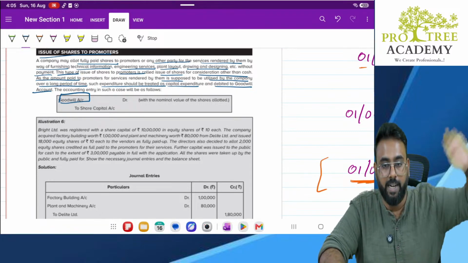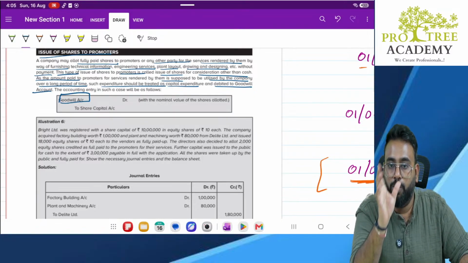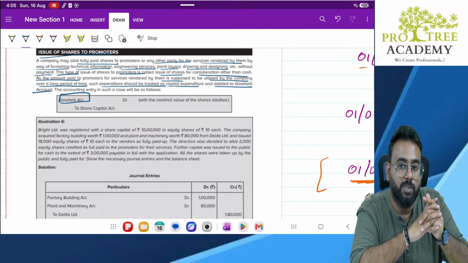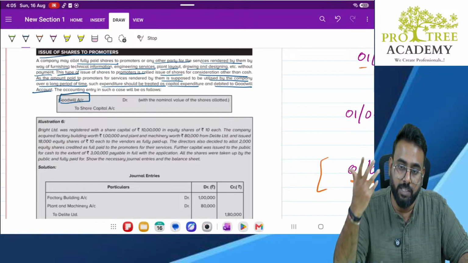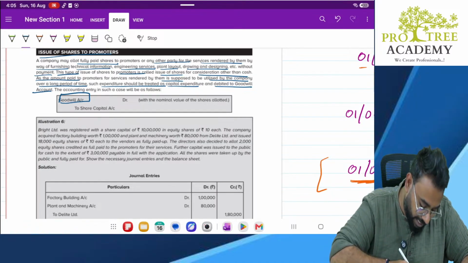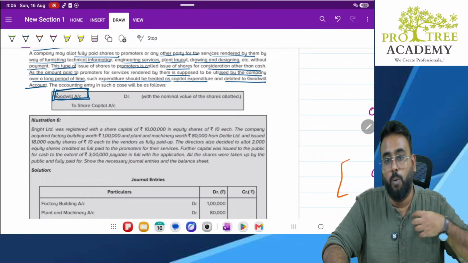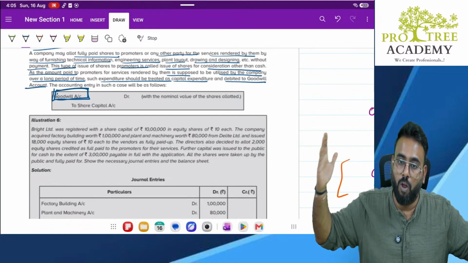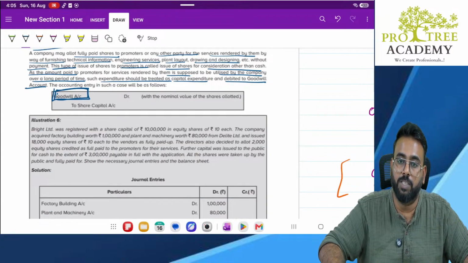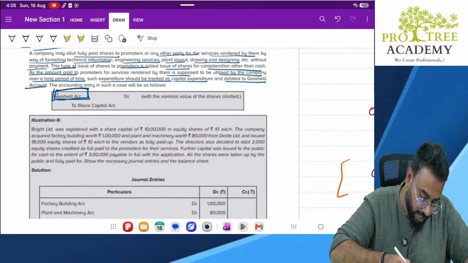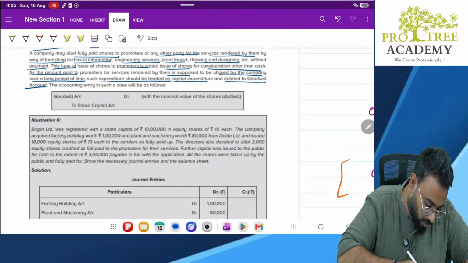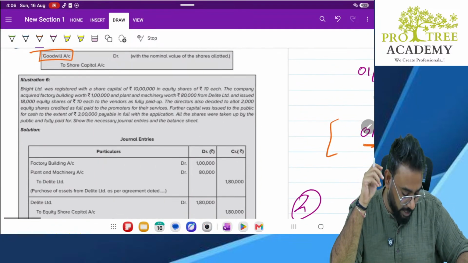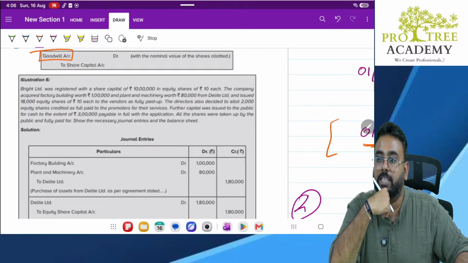See, ultimately understand this, whatever you are paying to promoter, it is an expenditure only. But what they are telling is, when they give such services, we'll treat such service as a gesture of goodwill, because whatever service the promoter is giving to the company, I will use that particular service for a long period. That is why instead of transferring the entire thing to expenses, I will record it like this: goodwill account debit to equity share capital. Goodwill account debit to equity share capital.